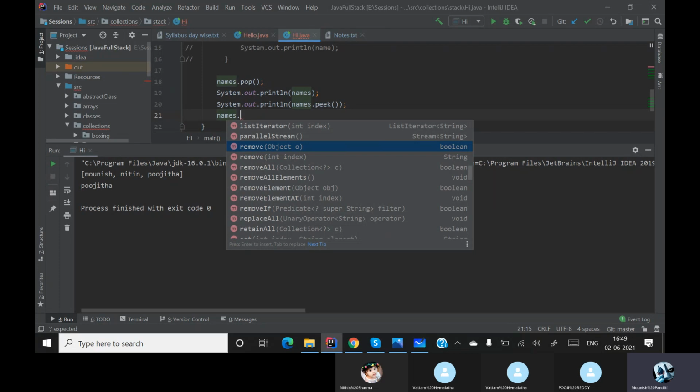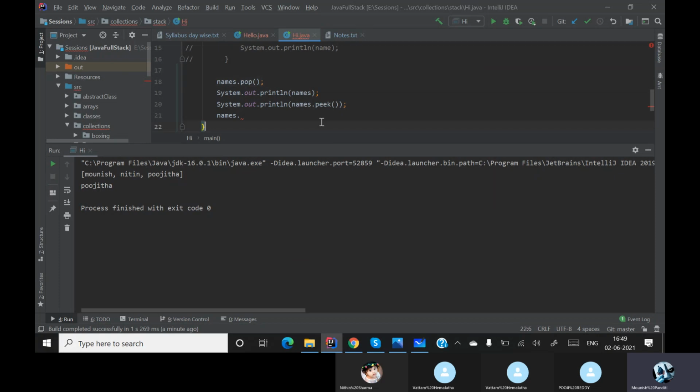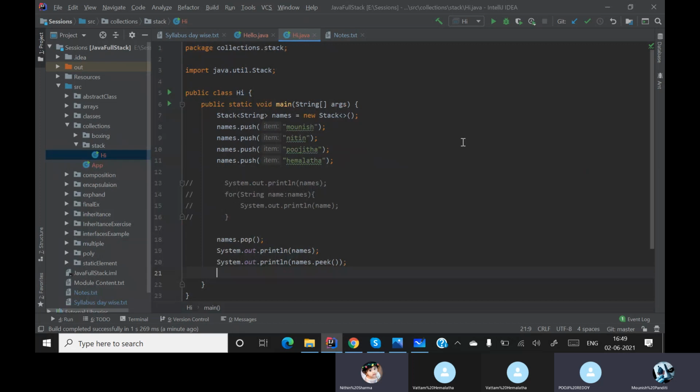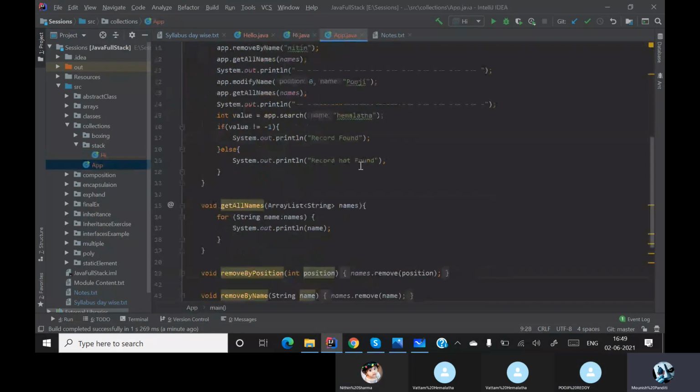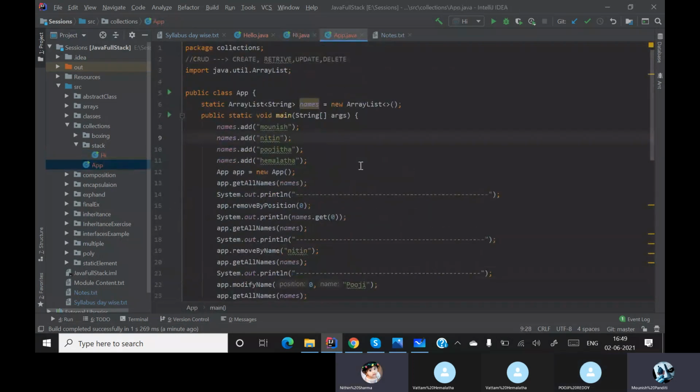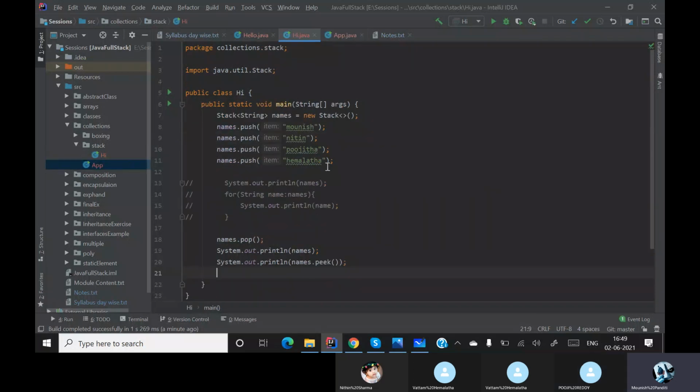So what I suggest is, I have done the CRUD operations with array list, right? Here I have done the complete CRUD with the help of array list. What you do is, with the help of stack do the complete CRUD operations. You create a list, you get all the data from it, then you update it, meaning modify it, then you delete it, and then you search for a particular element within that list.